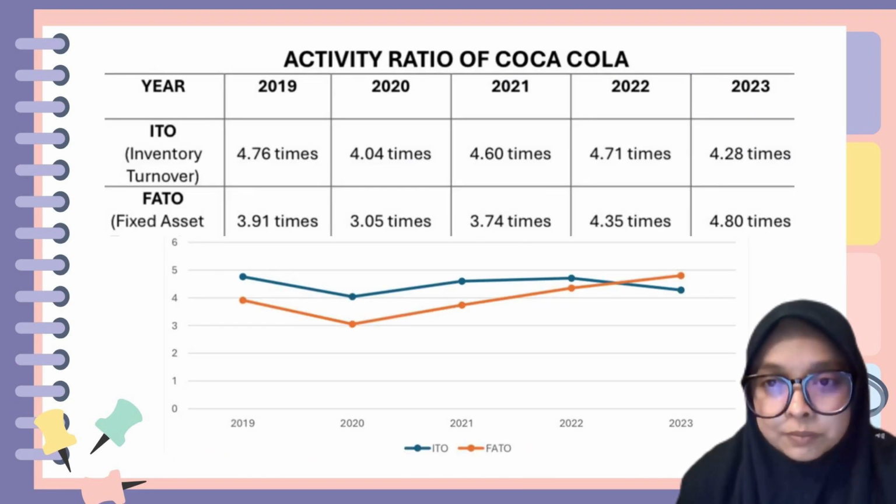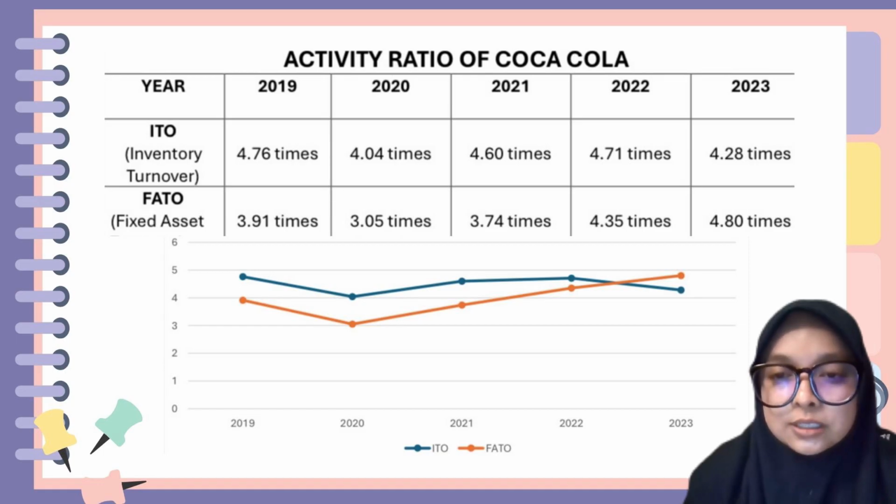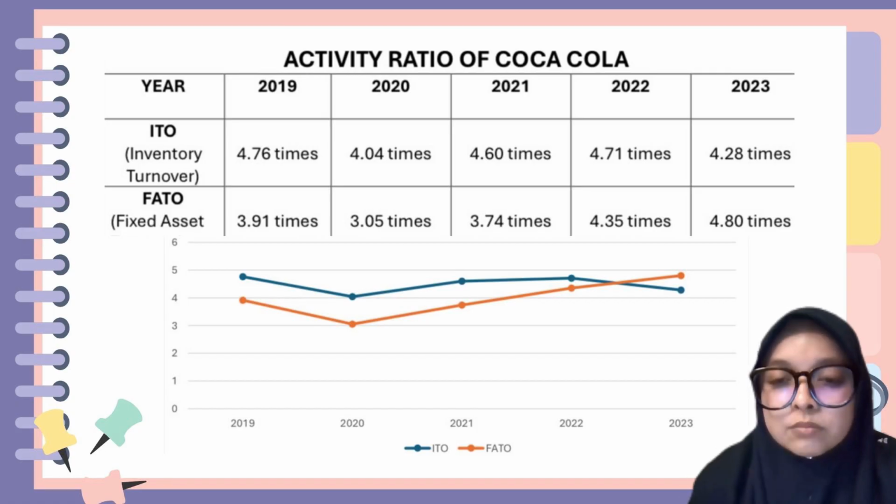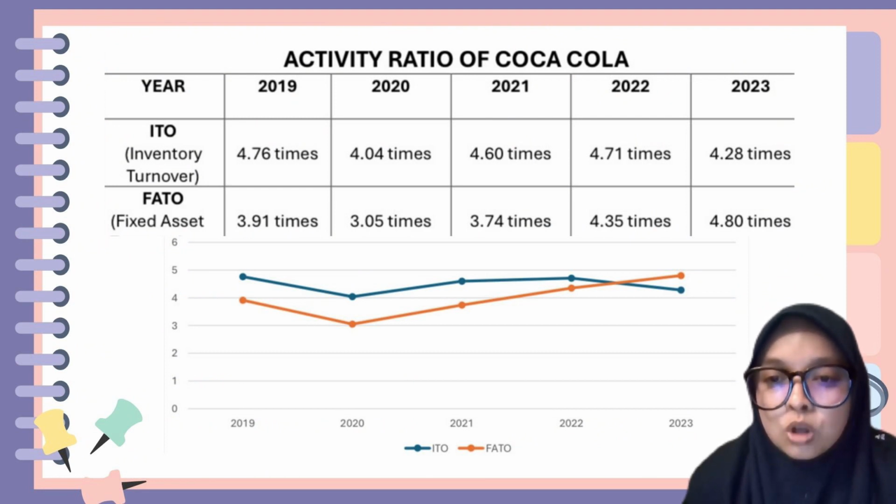Based on the table and graph above, it shows that the inventory turnover and total asset turnover ratios have been analyzed in Coca-Cola Company. The interpretation of inventory turnover for this company in year 2019 shows a good performance, which is 4.76, compared to year 2020. This indicates that this company is efficient in using the total asset to generate sales. Besides that, in years 2021 and 2022, the amount increased back from 4.60 to 4.71, and this shows that the company is selling the product in a timely manner.